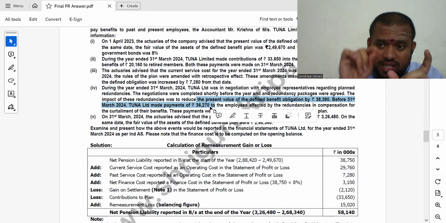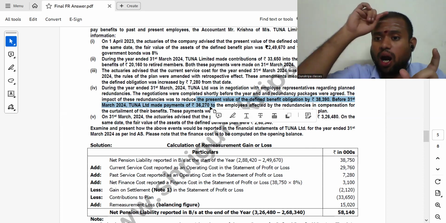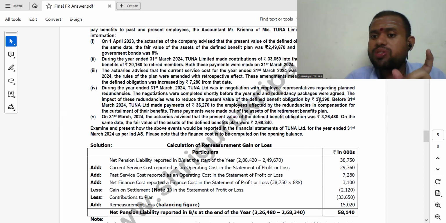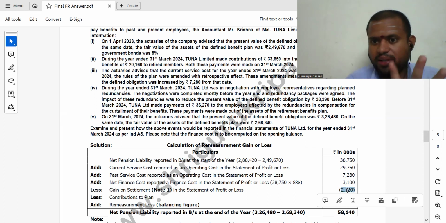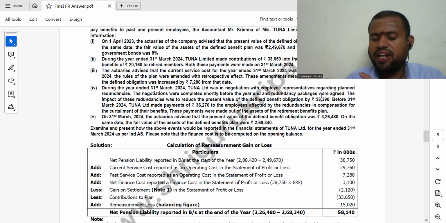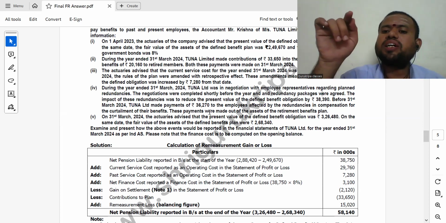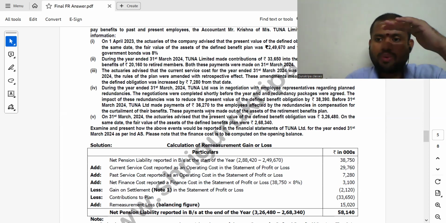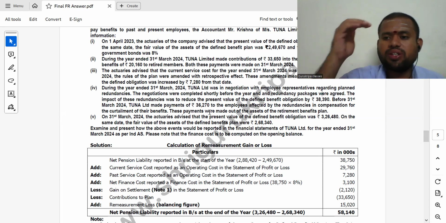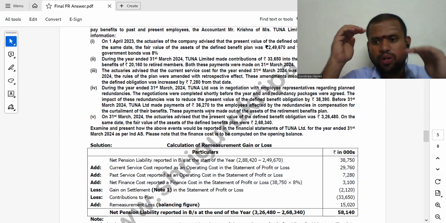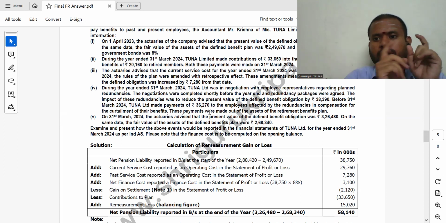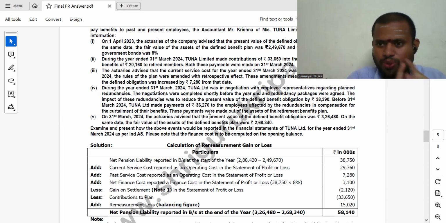But by paying 36,270, my obligation reduced by 38,390. So my gain on settlement is what? 2,120, which is nothing but 38,390 minus 36,270. By paying 36, you are reducing your liability by 38. So that gain will also be reduction in defined benefit obligation. So already credit balance is there. To reduce that, you have to debit. So plan assets credit will be 36,270.